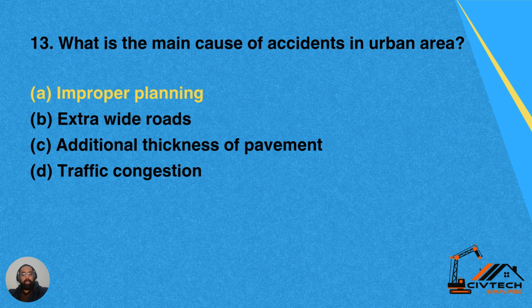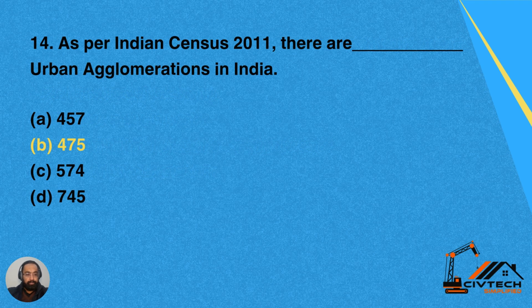Question number 13. What is the main cause of accidents in urban areas? Option A, improper planning. Option B, extra wide roads. Option C, additional thickness of pavement. And option D, traffic congestion. So the main cause of the accidents in an urban area is due to improper or ill planning. So A is the correct answer.